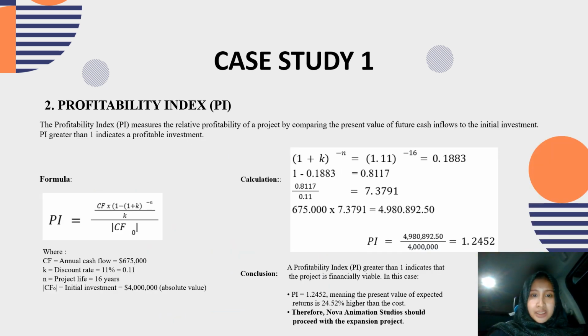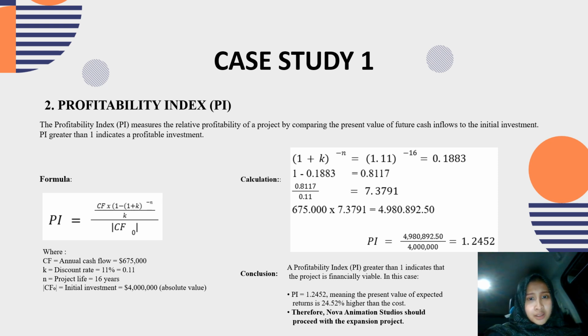Second, profitability index or PI. PI measures the relative profitability of a project by comparing the present value of future cash inflow to the initial investment. This is the formula. Because I used the sigma formula before, I use this formula, where CF is the annual cash flow, K is the discount rate, 11%, N is the year, and CF0 is the initial investment, or $4 million.